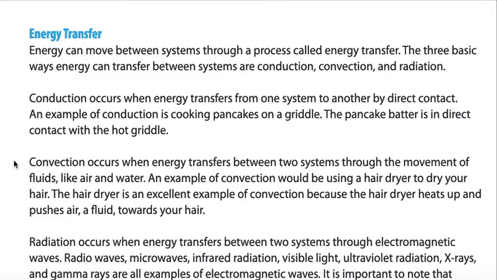Convection occurs when energy transfers between 2 systems through the movement of fluids like air and water. An example of convection would be using a hairdryer to dry your hair. The hairdryer is an excellent example of convection because the hairdryer heats up and pushes air, a fluid, towards your hair.